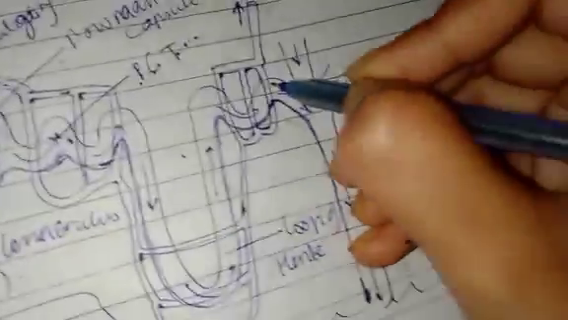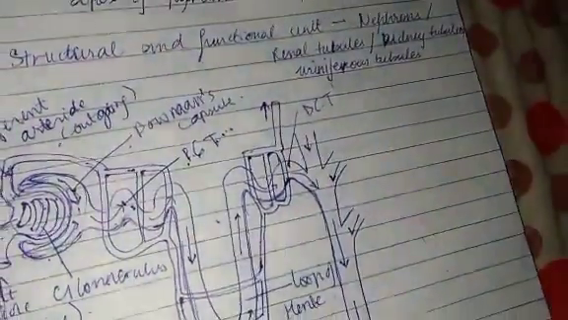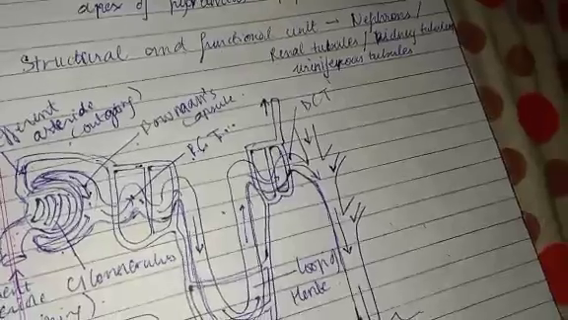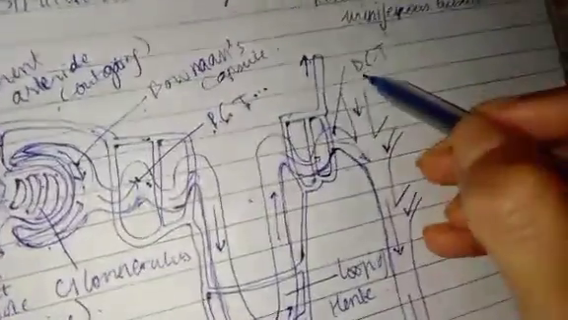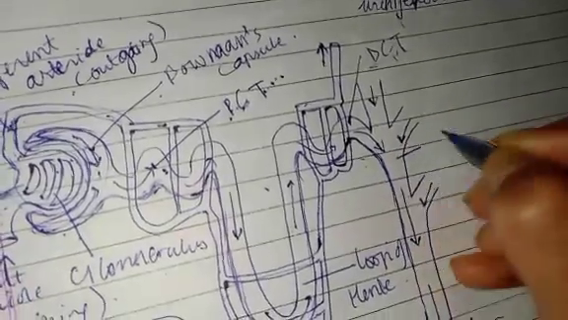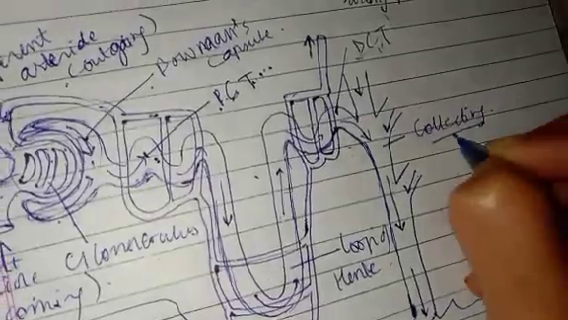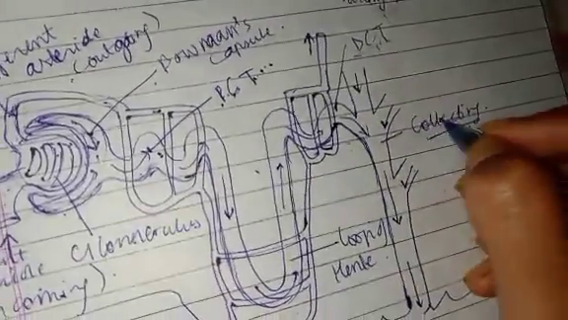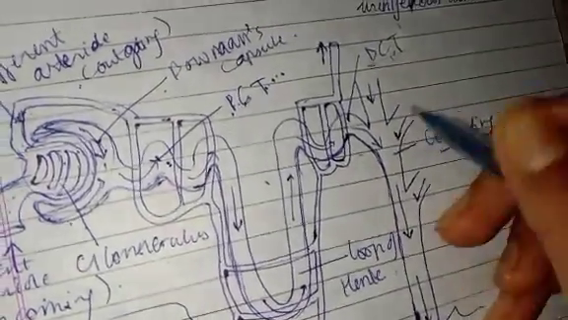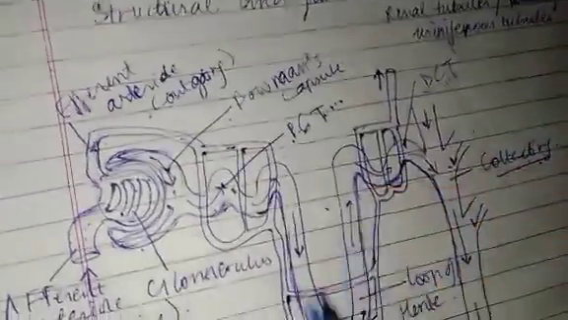Then this is the DCT. DCT means distal convoluted tubule. Distal means far convoluted tubule. This is the collecting duct. It collects the formed urine from so many nephrons together here. So this is the whole nephron.